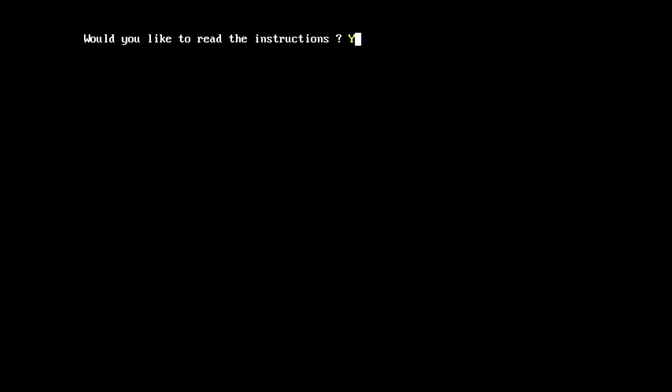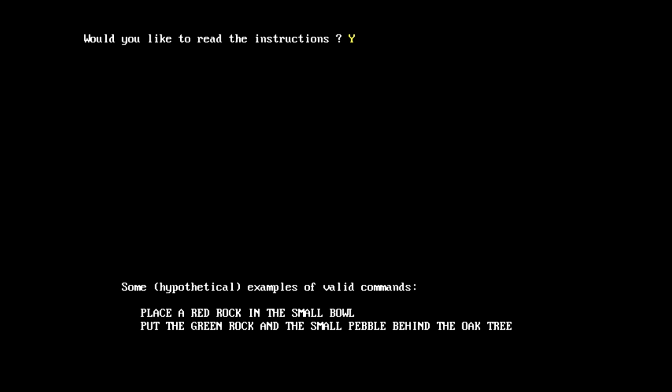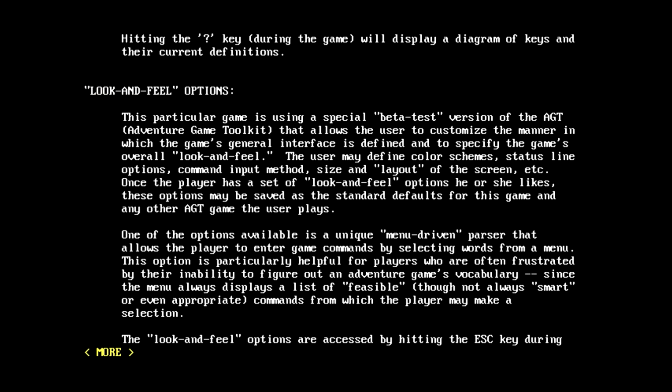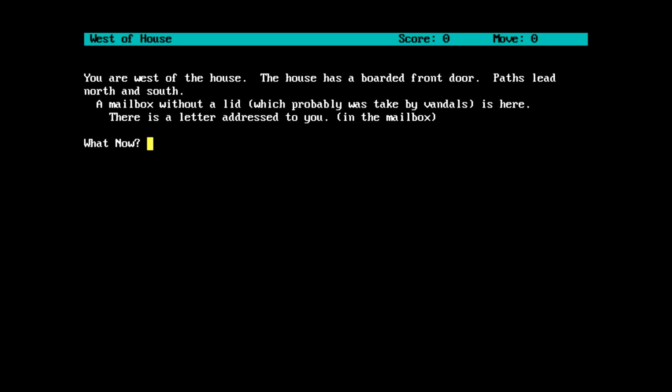Would you like to read the instructions? Sure. This looks like very generic instructions. Okay, you know what? We've played enough of these now with the score and move counters at the top that I now know how to recognize things made with the AGT engine. That shouldn't be a problem recognizing those in the future now.